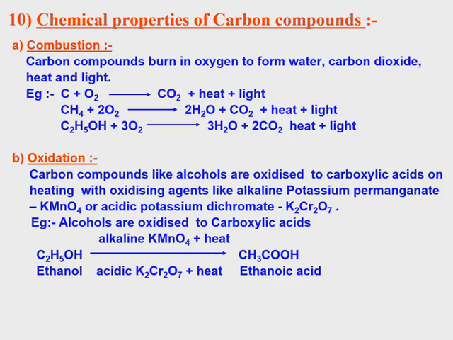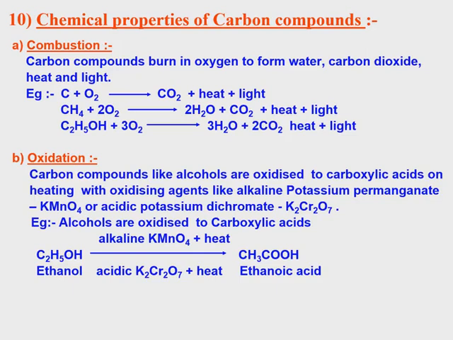Next, burning of alcohol, for example, ethanol. Ethanol reacts with oxygen forming water and carbon dioxide. So C2H5OH, 2C, total H is coming 6, so 3H2O. Oxygen 1 plus 3 is 7, same as 3O plus 2O2: 3 plus 4, 7. So the number of carbon, hydrogen, and oxygen are all balanced.